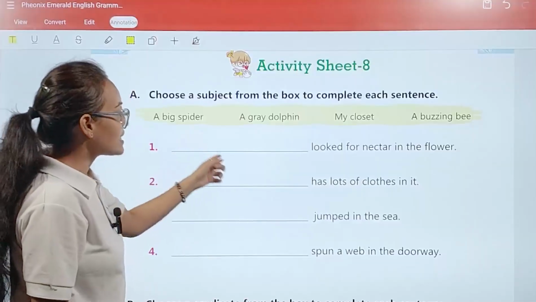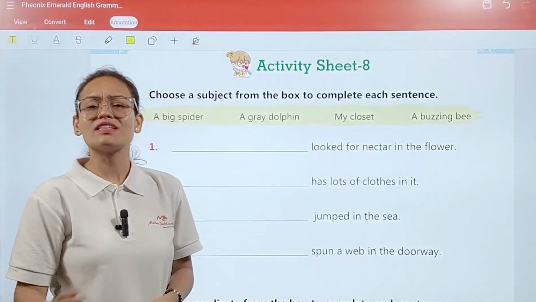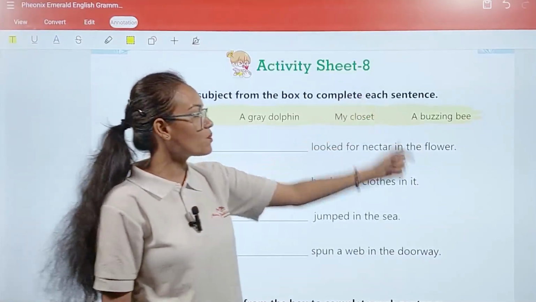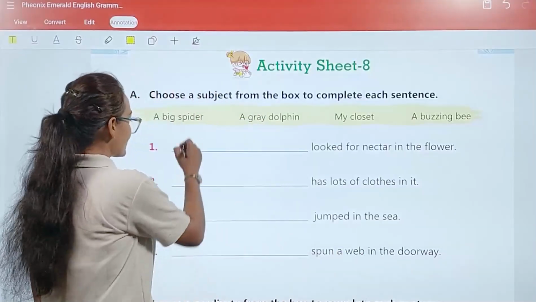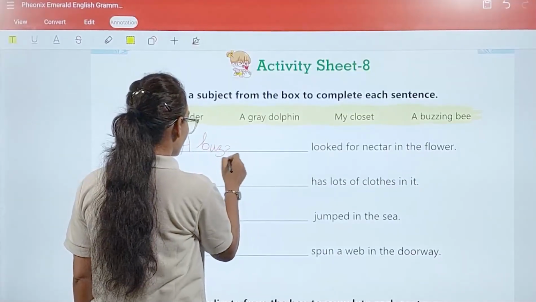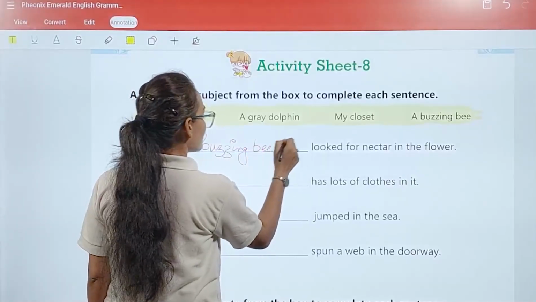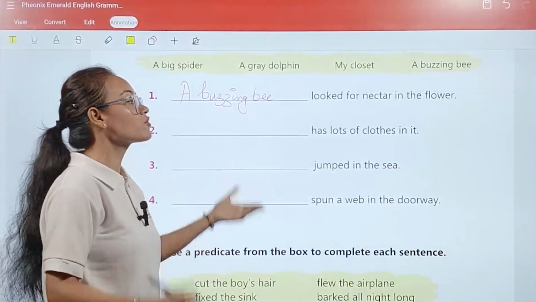So the first one is dash looked for nectar in the flower. Who finds out nectar from the flowers? Big spider, grey dolphin, closer, a buzzing bee. Buzzing bee. So here you are going to write a buzzing bee.